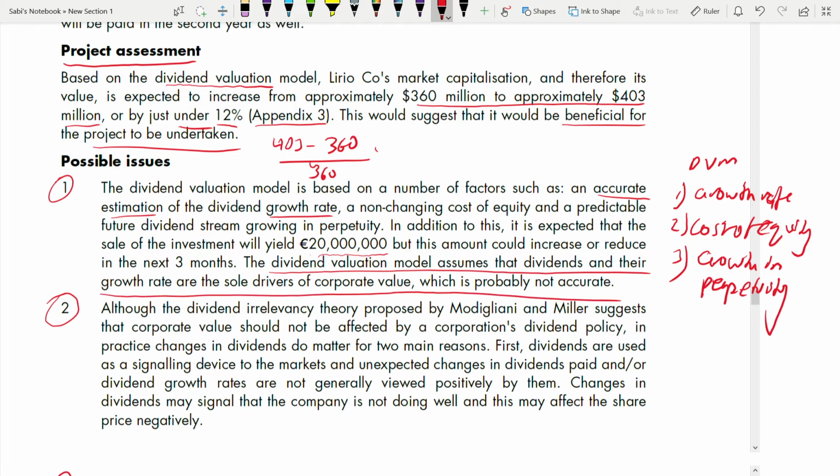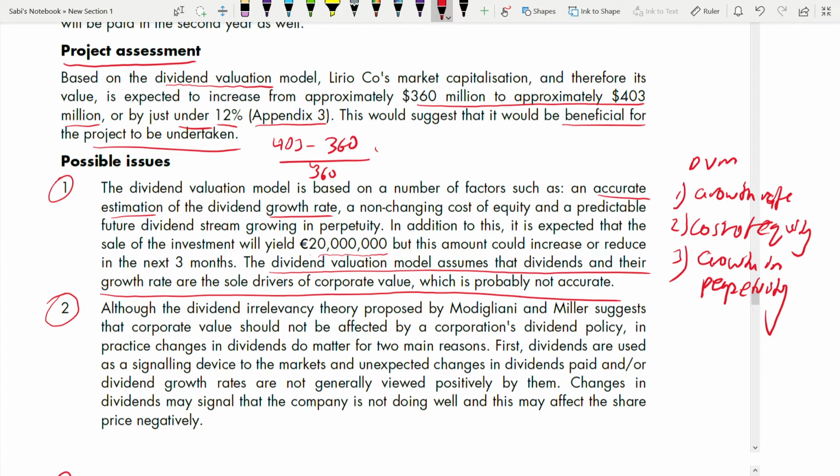We know that dividend and growth rate are the sole drivers of corporate value. That's what the dividend valuation model assumes. That's why we have dividend and growth rate only in that formula. Because they assume that these two are the sole drivers of corporate value, but it is probably not accurate. Value of a company derives from many other things.